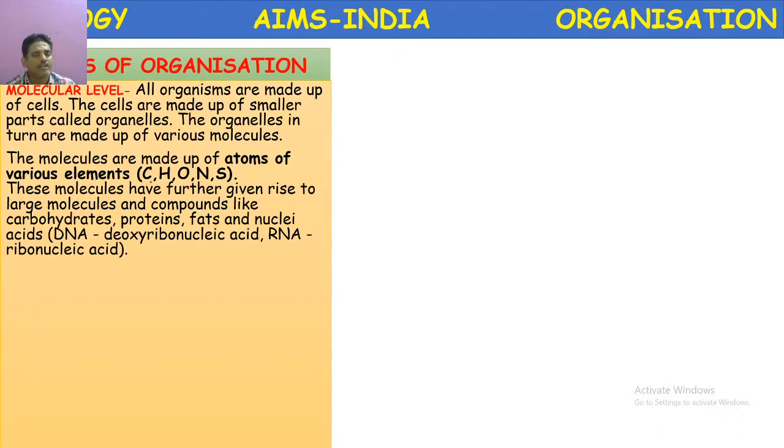Here some important primary atoms are given. Almost all tissues are organic in nature. So they contain carbon, hydrogen, oxygen, nitrogen, and sulfur. Out of which carbon, hydrogen, and oxygen are present in carbohydrates and fats, and carbon, hydrogen, oxygen, and nitrogen also present. Sulfur is also present in the proteins. Proteins are called building blocks of the cells. Cells are called building blocks of the organisms.